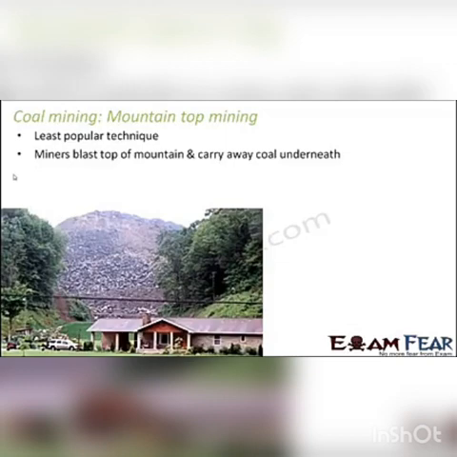Now what happens is, wherever you have a lot of coal deposits, there might be certain areas where you have a lot of coal below, but on top you have a huge mountain. So basically it has formed a huge mountain at the top. So in that case, what do these miners do? They blast the top of the mountain. So once you are able to blast the top of the mountain, what happens? The mountain gets exposed. You are basically removing the top cover of the mountain. So once the cover is removed, whatever is present inside gets exposed. And what is present inside in this case? Coal. So all the coal that is present underneath gets exposed, and that's how the coal is obtained.